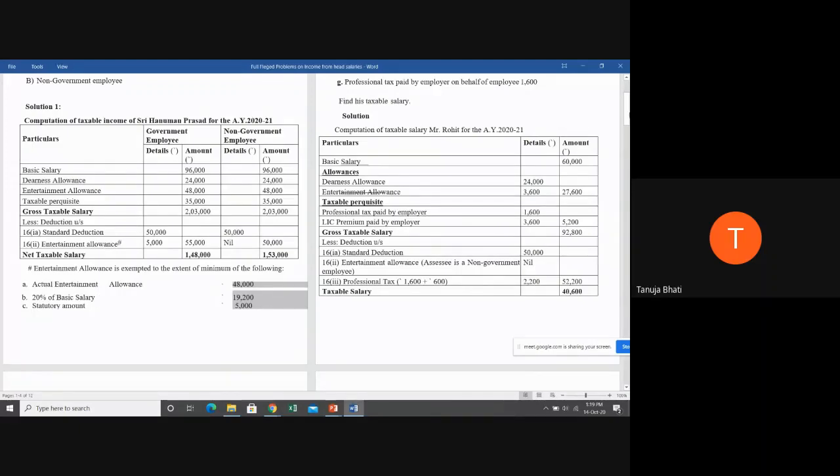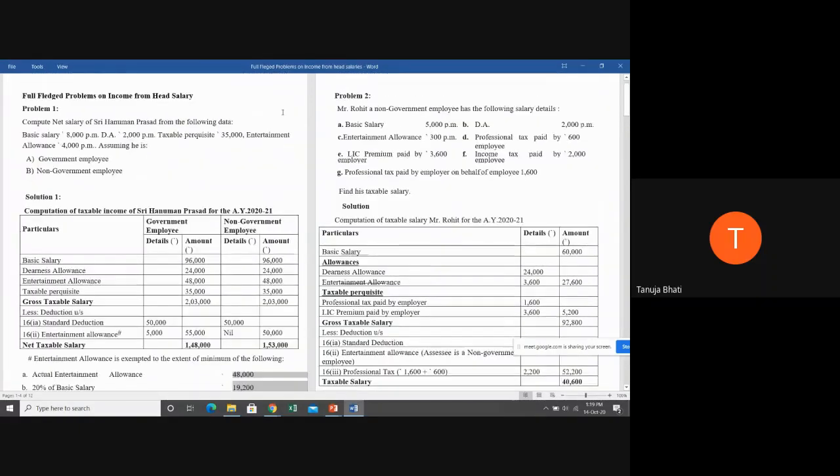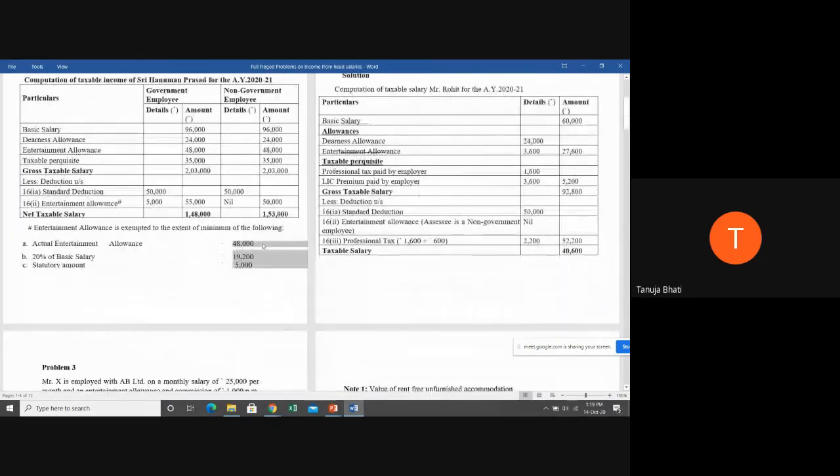So first, actual entertainment allowance received. What is the actual entertainment allowance received? 4,000 per month. So 4,000 into 12, you get 48,000. Next, 20% of basic salary. Now, basic salary is 96,000. 20% of 96,000 is 19,200, and the statutory limit is 5,000, which is fixed. Now, among these three, which is the lowest one? The lowest one is 5,000. So, 5,000 is given as a deduction of entertainment allowance in case of only and only government employee.